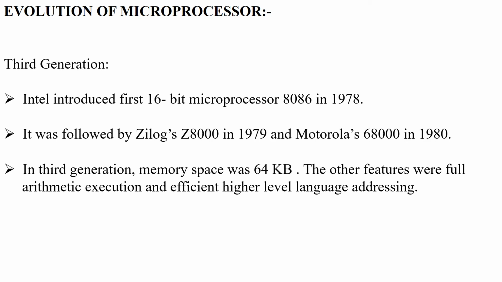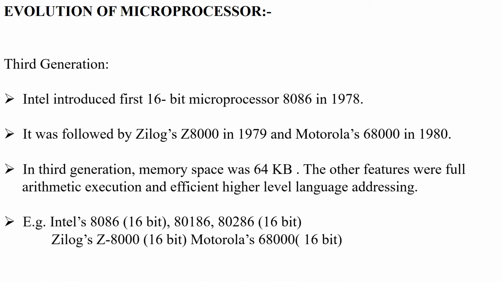And here there were special instructions available for multiplication and division also, because we have learned in 8085 there is no instruction for multiplication and division. We consider the repeated addition as multiplication and the repeated subtraction as division. So from the third generation there were more advanced arithmetic and logical operations to perform advanced functions.